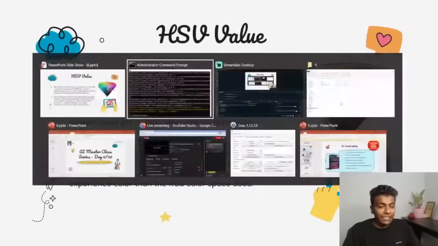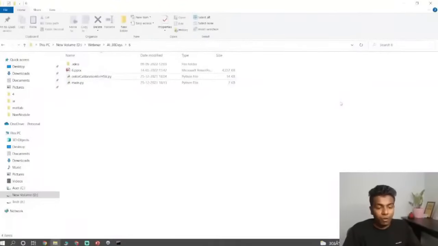This is the bonus source code which I'm not going to give here on YouTube, because this is the advanced code which is really helpful for identifying the color. This advanced source code I'm only going to give to the internship participants. But let us run this and let me show you how I'm going to find out the color codes.